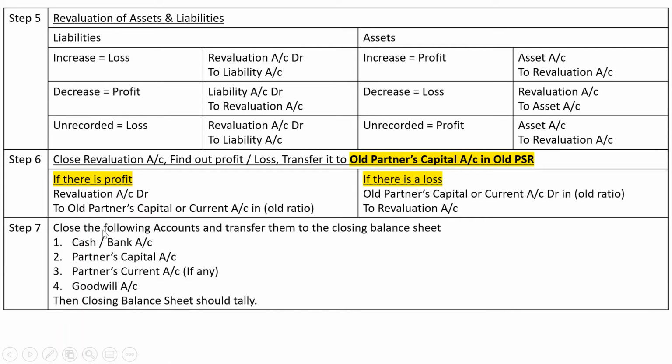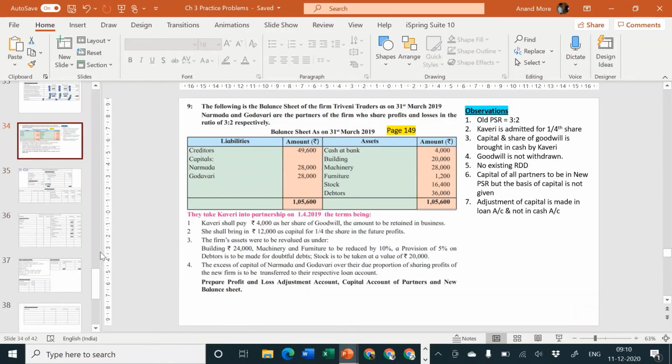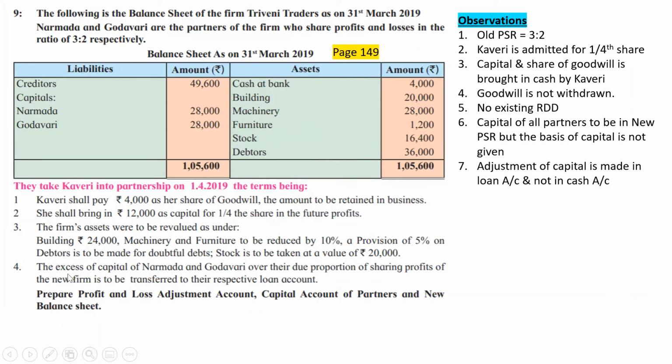While considering this 7th step, I have not taken into account any adjustment for capital to be brought in new PSR. But in our problem, it is clearly told by them that capital should be brought in new PSR. That 4th adjustment which we had still not discussed: excess of capital of Narmada and Godavari over their due proportion of sharing profits of the new firm is to be transferred to their respective loan account.